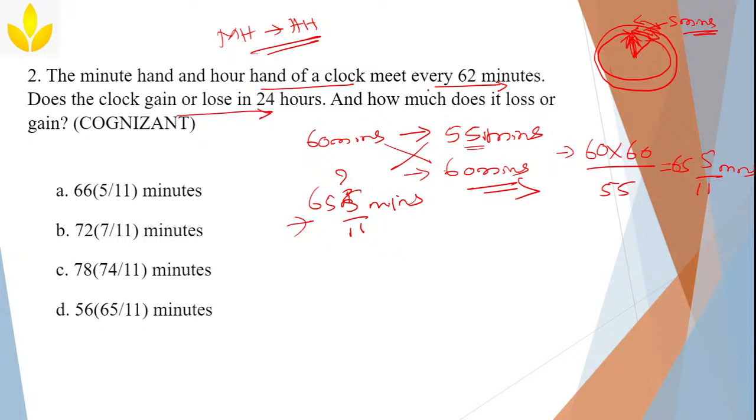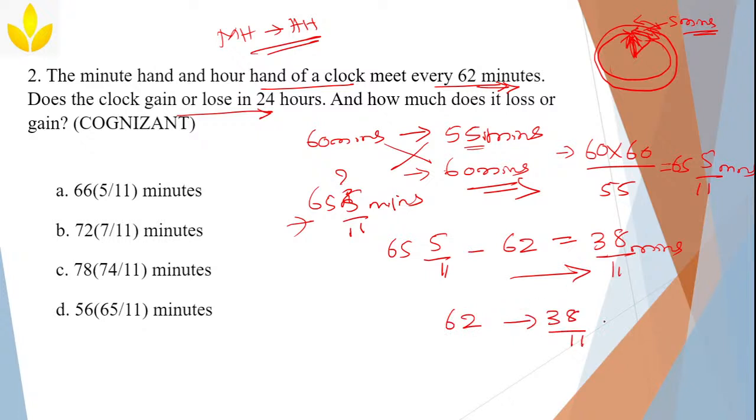Understanding what they are saying? They are saying it is gaining 62 minutes. So subtract it: 65 5 by 11 minus 62. It is a bit complicated, so watch it again. When you take the LCM and do this, you will get 38 by 11 minutes. Since it is already time, I am going a bit faster. So in 62 minutes, it will be gaining 38 by 11 minutes.